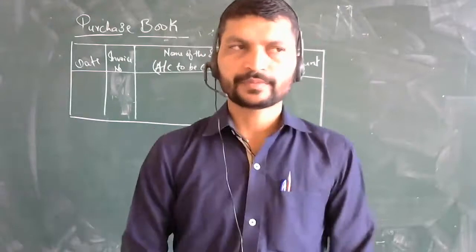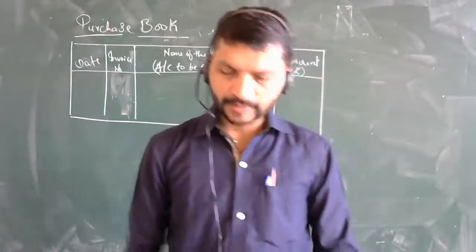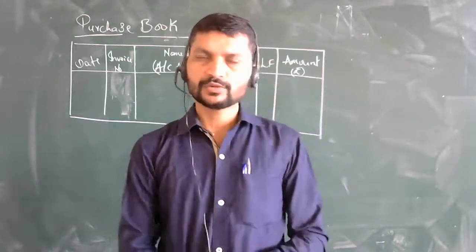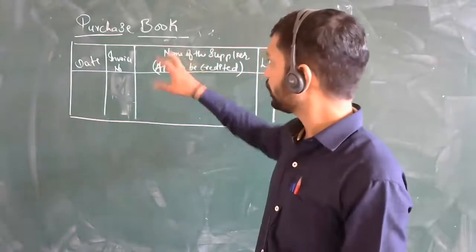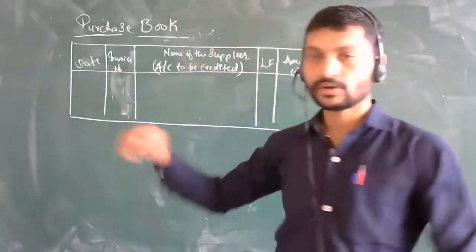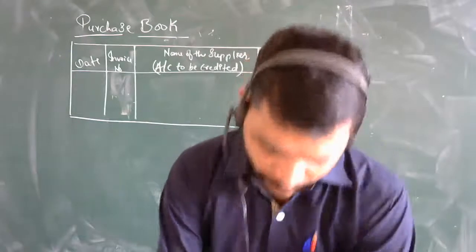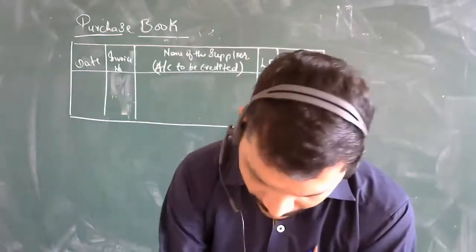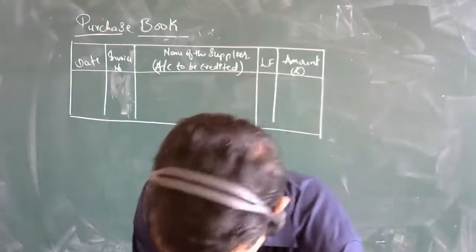Now, if you are doing the purchase book, the purchase account will be opened, then the names of the persons, that is the suppliers, on that account the ledger accounts will be opened. So let's see the concept one by one. Before that I need to give you all the question we are going to do.